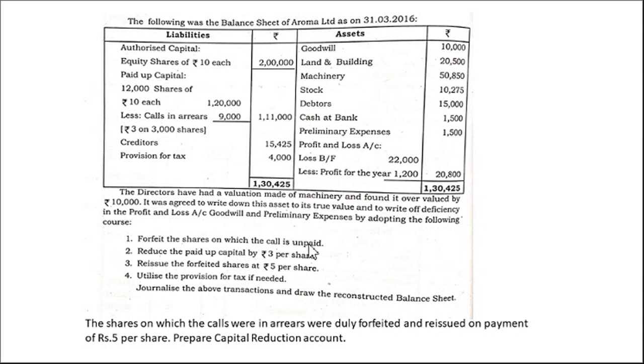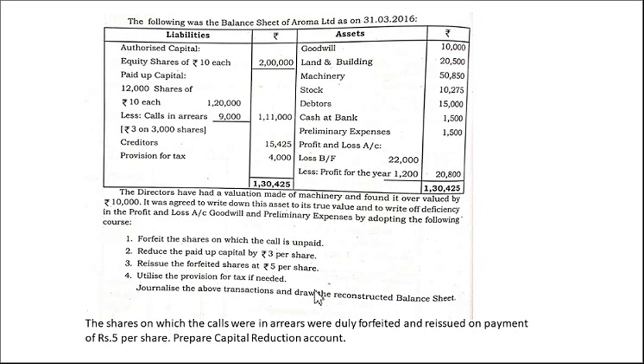Forfeit the shares on which the call is unpaid. So we have to cancel the forfeited shares. Then reduce the paid up capital by 3 rupees per share. So paid up capital 10 rupees, we have to reduce it to 3 rupees. Then reissue the forfeited shares at rupees 5 per share. So whatever shares we have forfeited, we have to reissue. We have to issue to the public at rupees 5. Utilize the provision for tax if needed.